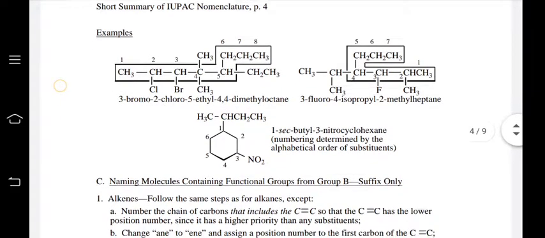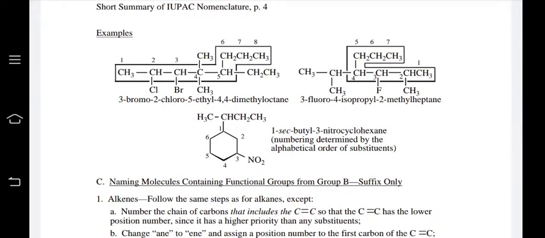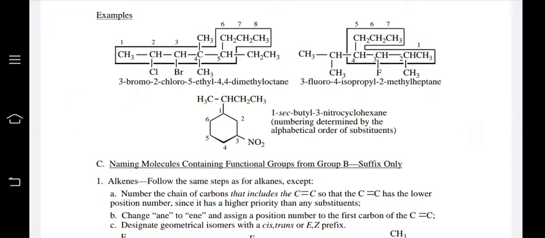Here is the chain given. Here is the selected longest continuous chain. Numbering is given 1, 2, 3, 4, 5, 6, 7, 8, the longest continuous chain having the substituents. Here is the second longest continuous chain. The name given is 3-bromo-2-chloro-5-ethyl-4-methyloctane. The name given is 3-fluoro-4-isopropyl-2-methylheptane.